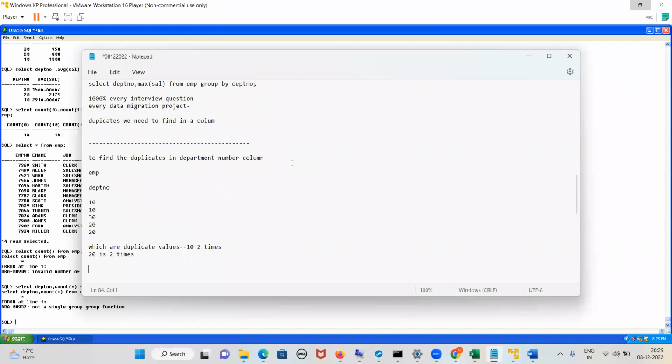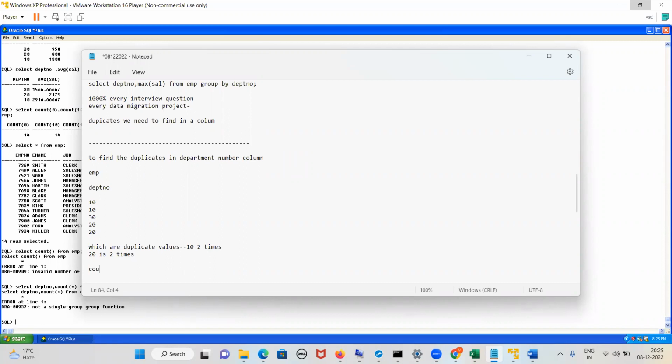So 10 appears 2 times. Whenever it searches the condition greater than 1, it will show the result 10, 2 times. That means if the count is 1, it is unique. If we are giving the condition department number greater than 1... no, just listen to my question.